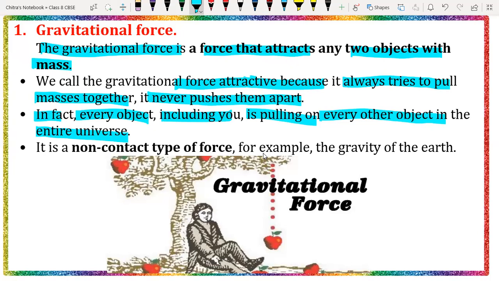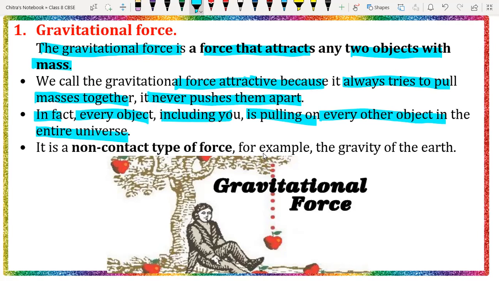Because the gravitational force is directly proportional to the mass, and inversely proportional to distance. That means if the distance is less, the force of attraction will be high. That's why we are on the surface. We are very close to the surface, so the distance between us and the earth is very small. That's why we have a very strong force of attraction.